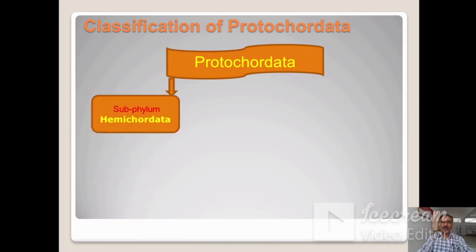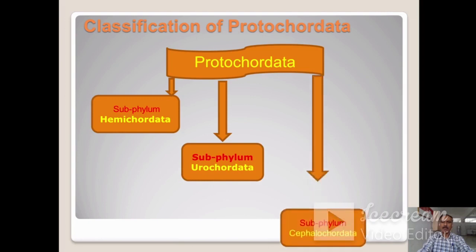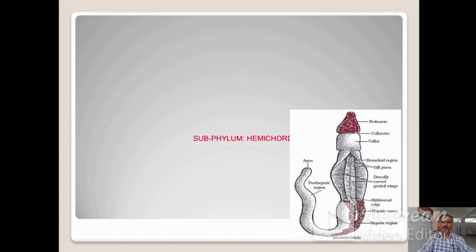This is the classification of Protochordata. Protochordata is divided into three subphyla. Number 1, subphylum Hemichordata. Number 2, subphylum Urochordata. And number 3, subphylum Cephalochordata.